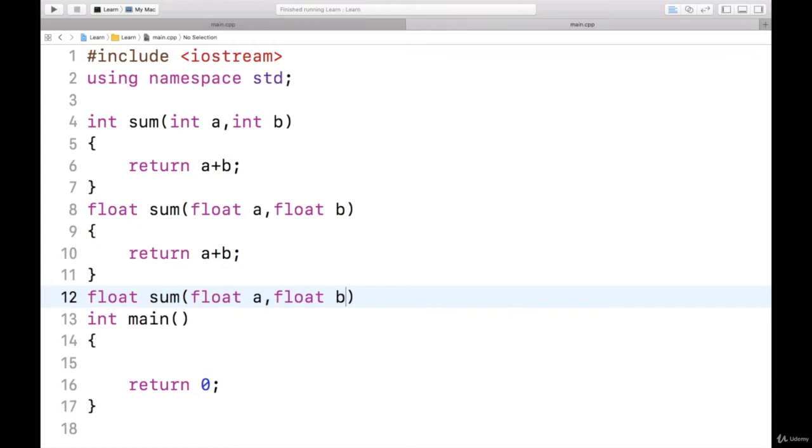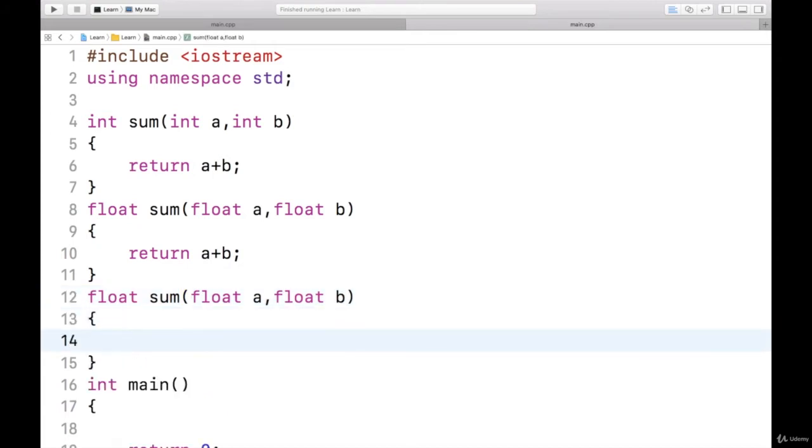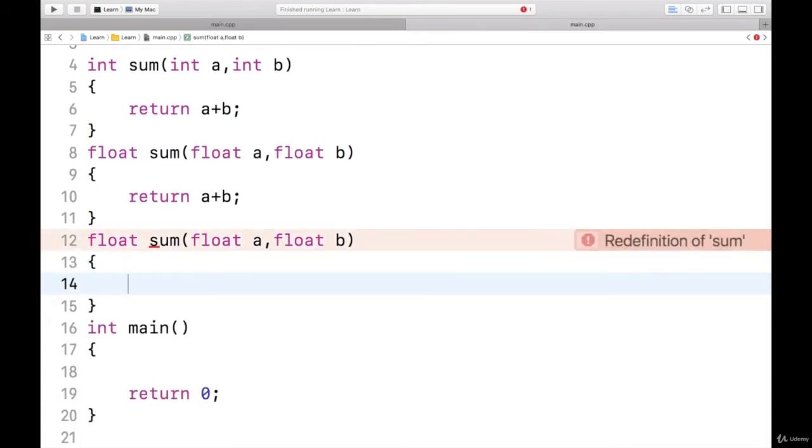Float b. Now I will write its body. Just let us see. See here I got an error message that redefinition of sum. Already I have a sum with the same signature, and again I am writing one more sum function with the same signature. It's not allowed.